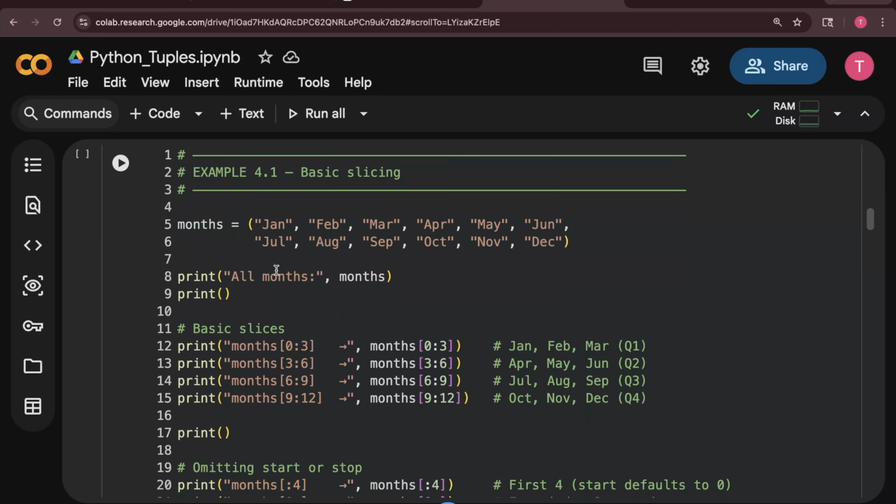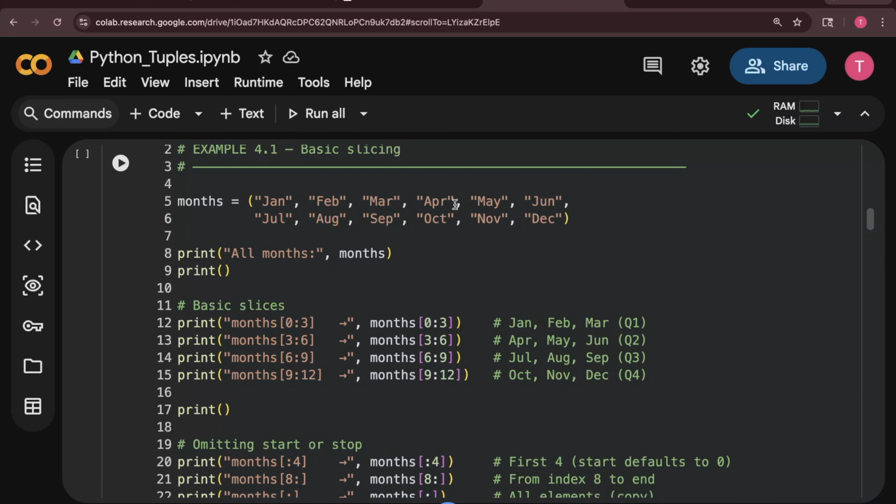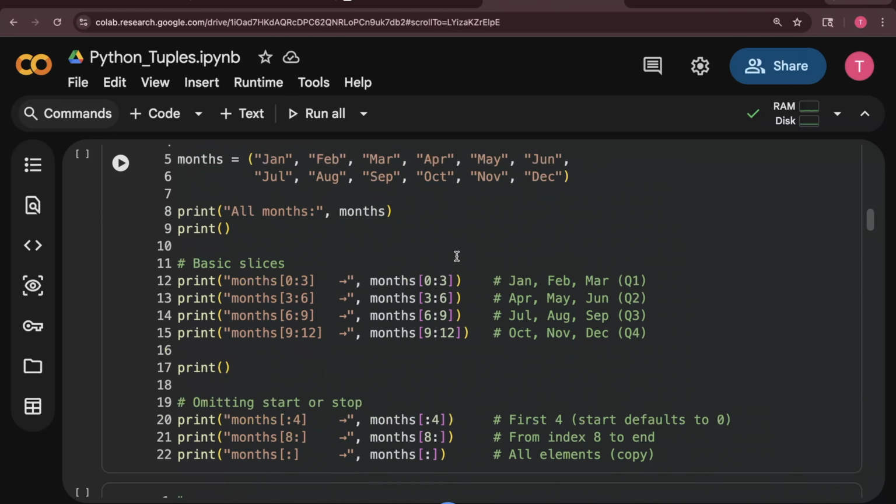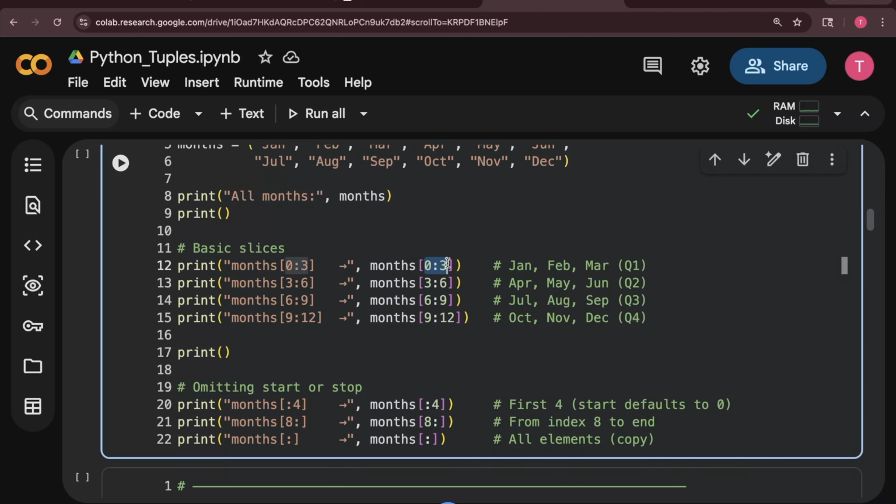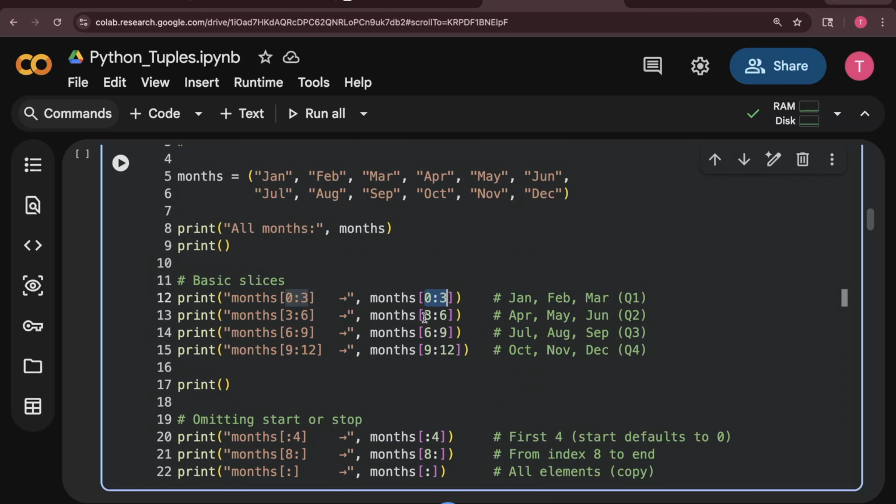So again, same example shown here: Jan, Feb, March, April, May, June. This is the indexing or slicing I am showing you here. This is how we do slicing. If you call 0:3, what do you get? Jan 0, Feb 1, March 2. Since it always subtracts 1 from the end index, I get values only till March. Likewise for 3:6, it starts from April 3, May 4, June 5. It will give you only 3 values: April, May, June. Same for Q3, same for Q4.